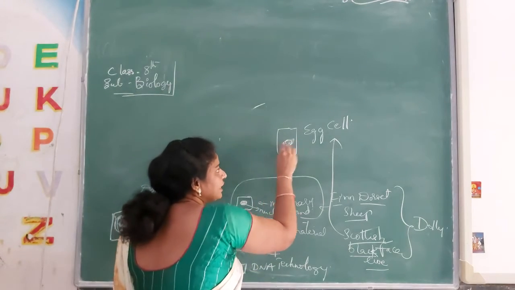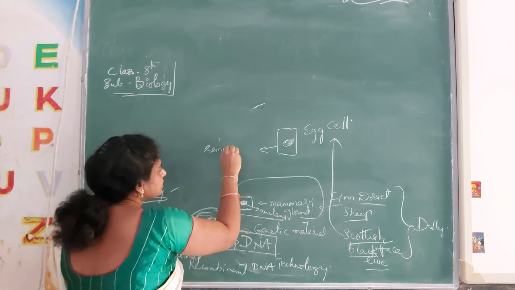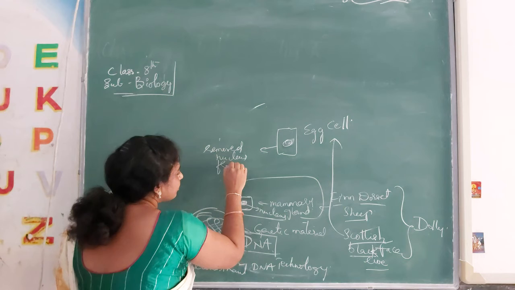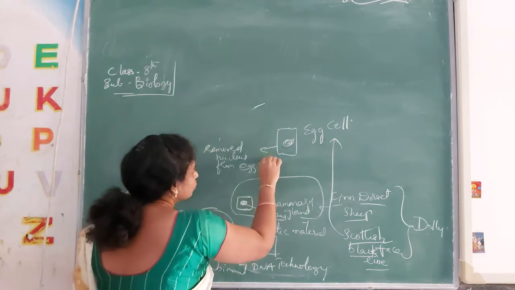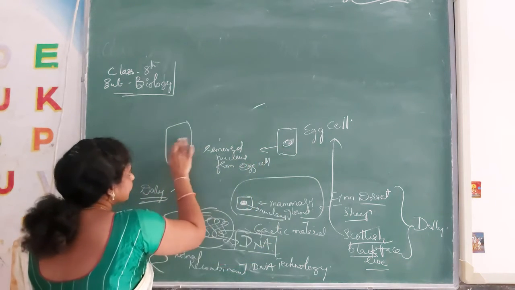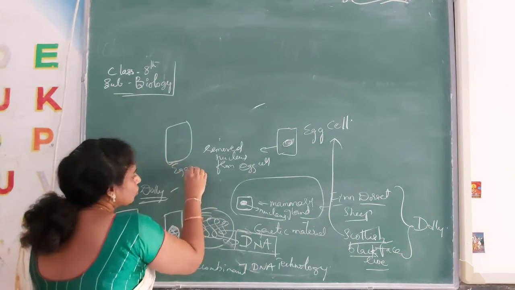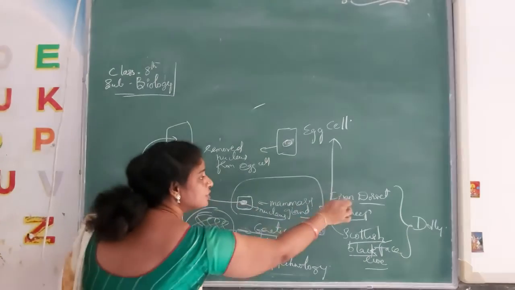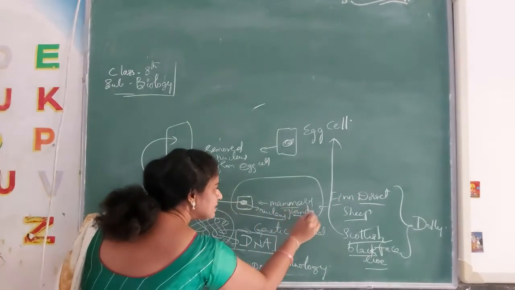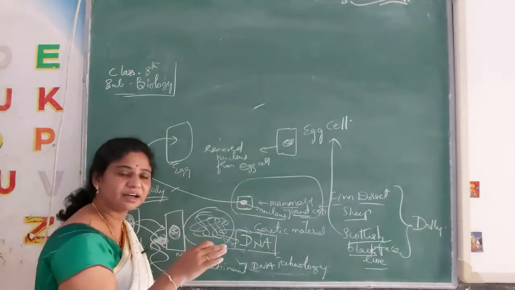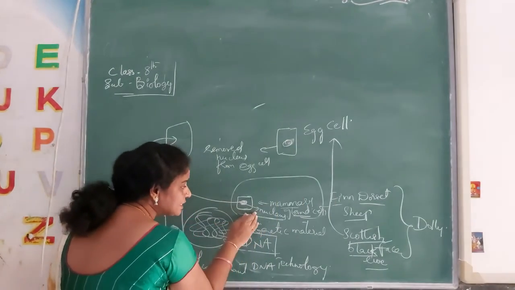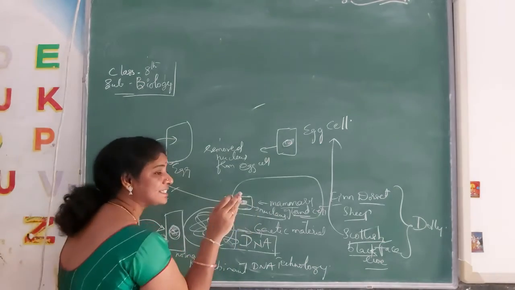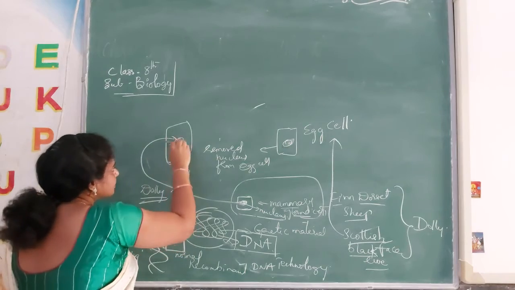So what did he do? He removed the nucleus from the egg cell. There is no nucleus in this egg cell now. So he inserted the nucleus in this one. Which one? The Finn Dorset mammary gland cell he has separated. He has inserted the nucleus from the mammary gland cell into this one.